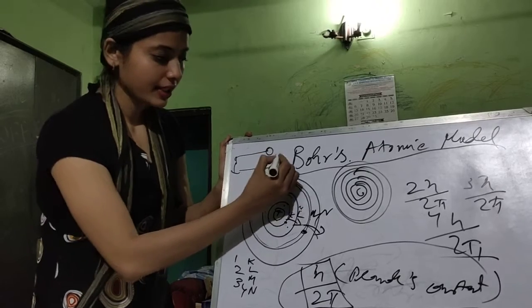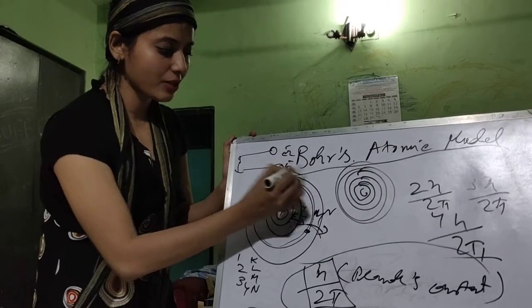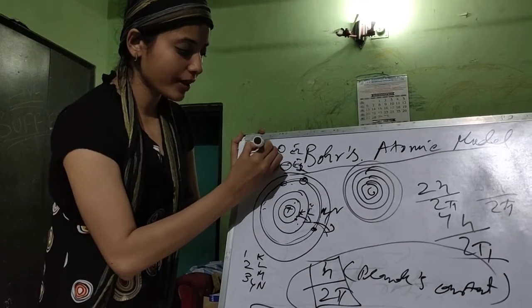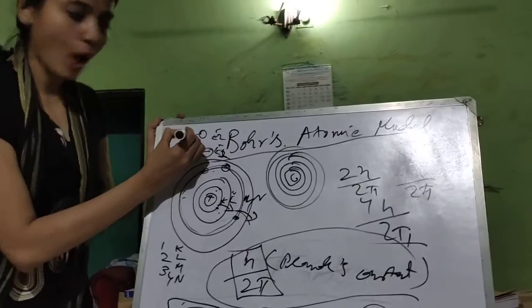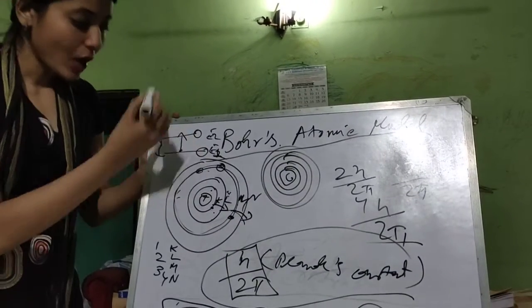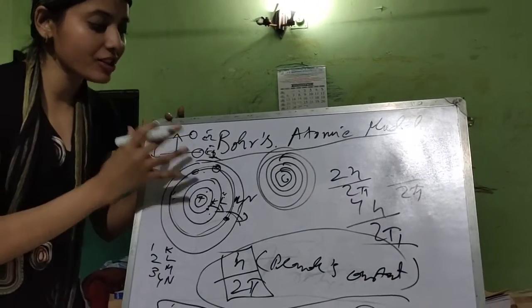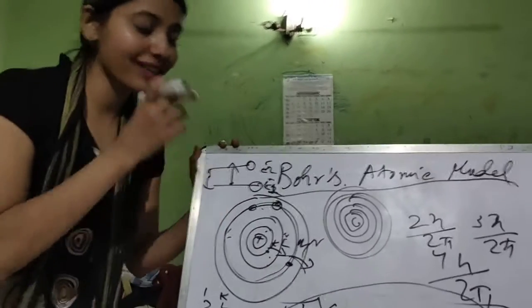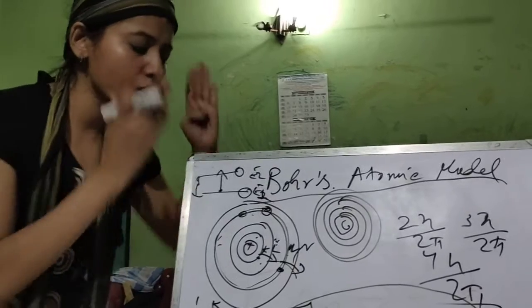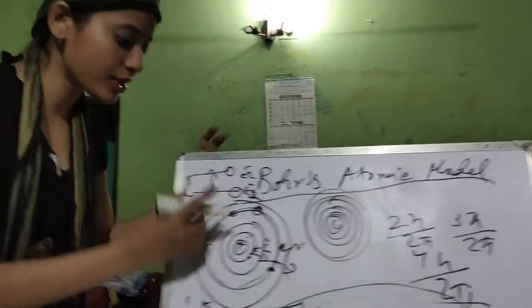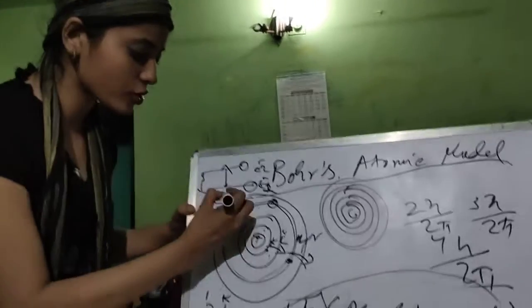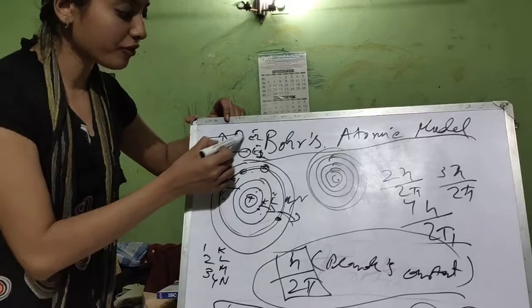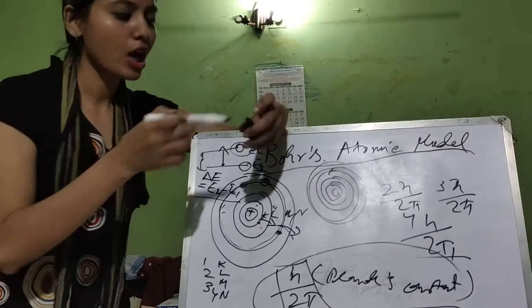Let's say the energy of this shell is E2, and this one is E1. So here is the electron. It's going to jump from lower to higher energy level. So what is the amount of energy that this electron is going to absorb? The amount of energy that the electron absorbs while jumping from its lower energy level to its higher energy level is numerically equal to E2 minus E1. Means the value of the higher energy level minus the value of the lower energy level.